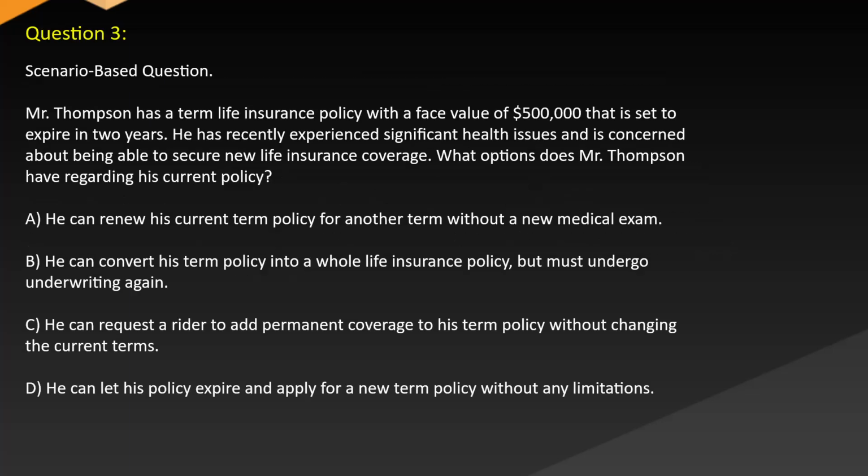Question 3. Scenario-based question. Mr. Thompson has a term life insurance policy with a face value of $500,000 that is set to expire in 2 years. He has recently experienced significant health issues and is concerned about being able to secure new life insurance coverage. What options does Mr. Thompson have regarding his current policy? A. He can renew his current term policy for another term without a new medical exam. B. He can convert his term policy into a whole life insurance policy but must undergo underwriting again. C. He can request a rider to add permanent coverage to his term policy without changing the current terms. D. He can let his policy expire and apply for a new term policy without any limitations.